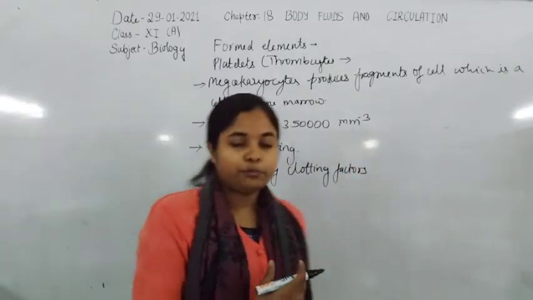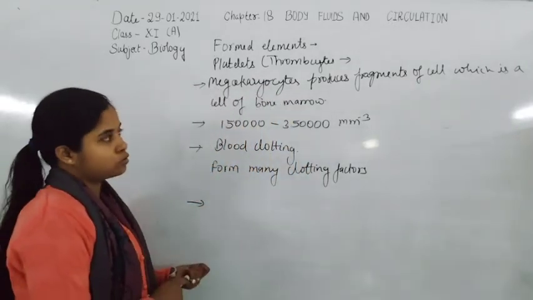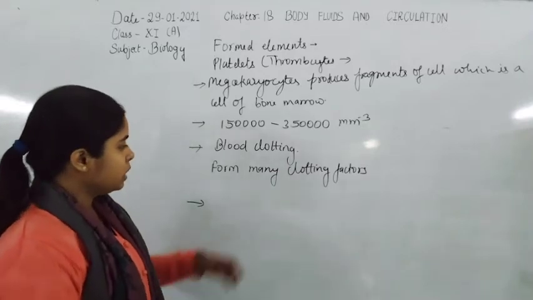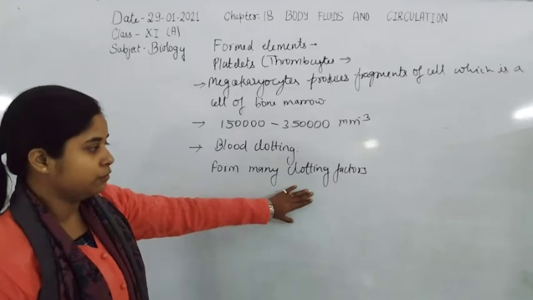A decrease in the number of platelets may lead to excessive loss of blood, because they are able to form the different types of clotting factors.